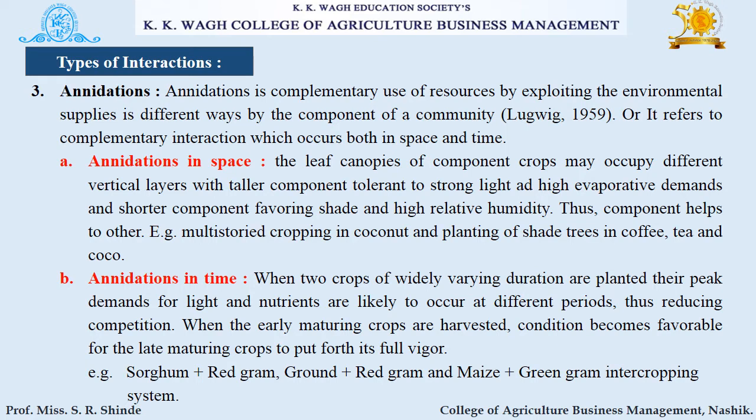The example of nidation in space is multi-storied cropping in coconut and planting of shade trees in coffee, tea and cocoa. And examples under nidation in time are sorghum, red gram, groundnut, red gram and maize, green gram intercropping systems. So this is about nidation.